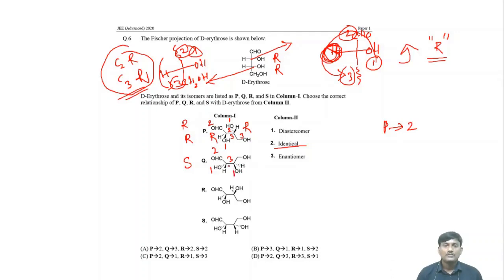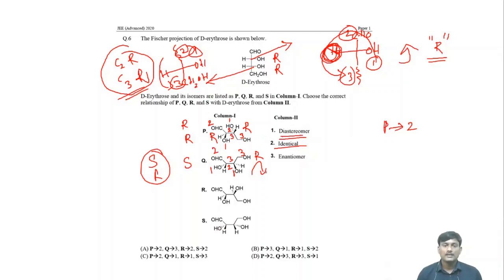1, 2, and 3. When you connect, you will get clockwise. And hydrogen is away from the viewer, so the configuration is S, R. So in this case, you will get SR configuration. And what is the relation? RR, SR, diastereomers. Okay, there is a change in configuration at one stereo center, so the relation will be diastereomers.